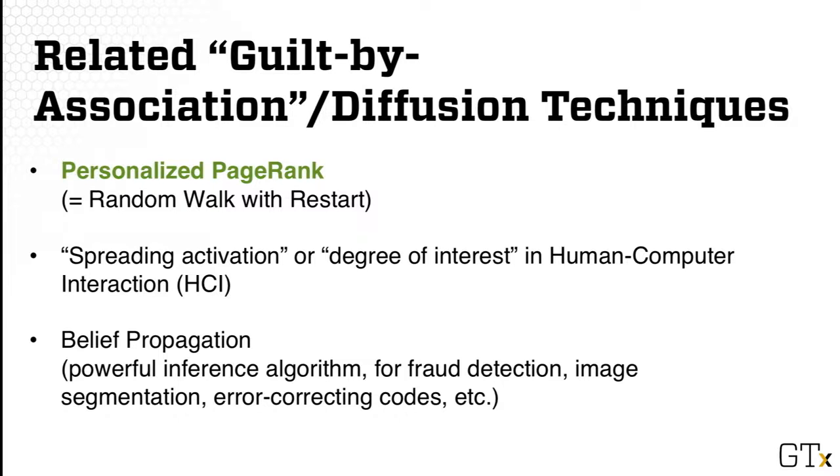You'll see that powerful techniques like PageRank or personalized PageRank have been used in many domains, often under different names. And in the next video, we're going to look at another algorithm called belief propagation, which can do something very similar to personalized PageRank. Belief propagation is another powerful algorithm that is not only able to do recommendation, but has also been used in many different applications, like fraud detection, image segmentation, correcting errors in codes, and so on.